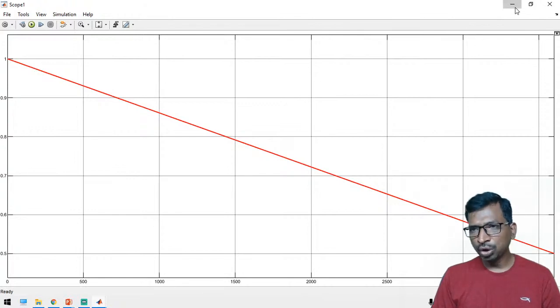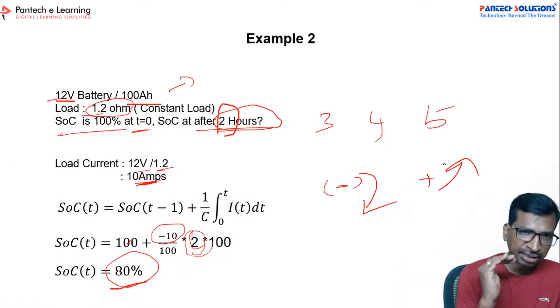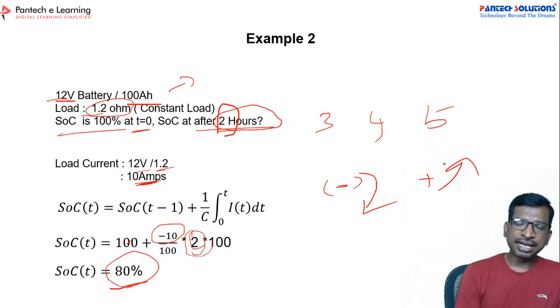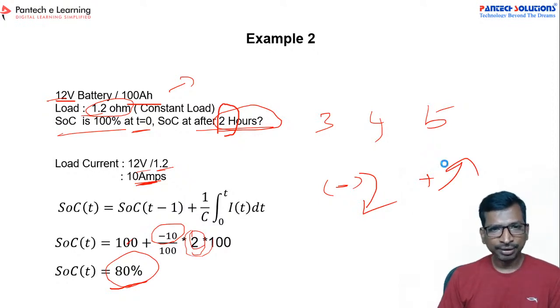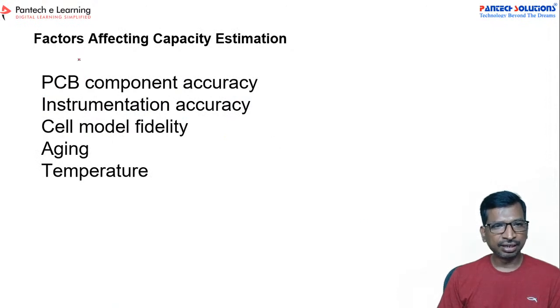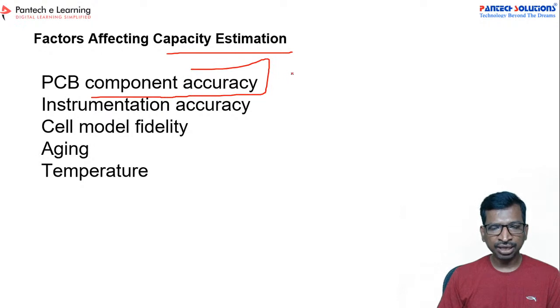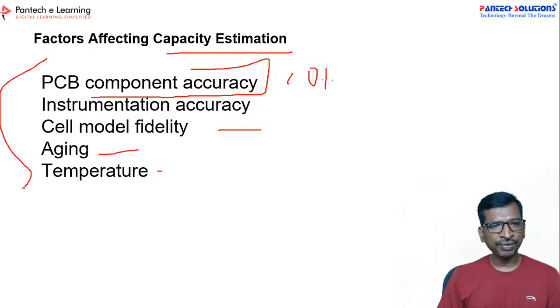So this is the Coulomb count method which is currently used in the industry, and there are a few other methods also available. Let us check one by one. Factors affecting the capacity estimation, that is SOC estimation: PCB component and accuracy level. Here you have to use 0% tolerance. You have to choose this one, and then instrumentation accuracy, cell model fidelity, aging of the battery, and temperature. These are all the affecting factors.